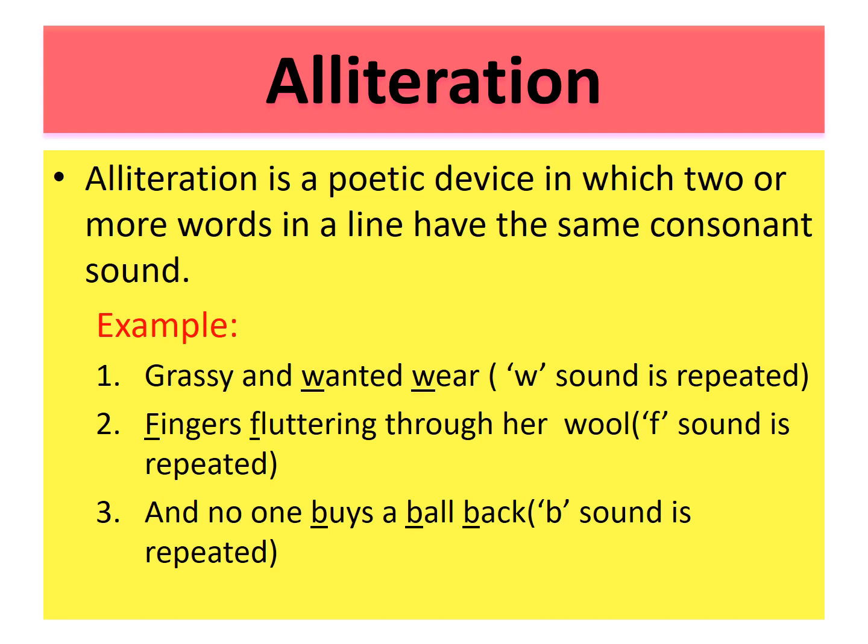Grassy and wanted where. Here, wanted where, W sound is repeated in both the words. Let's see one more example. Fingers fluttering through her wool. Here, F sound in fingers as well as fluttering is repeated. And no one buys a ball back. So here, B sound is repeated. So if in one line, two or more than two words start with the same consonant sound, then we say poetic device alliteration is used.